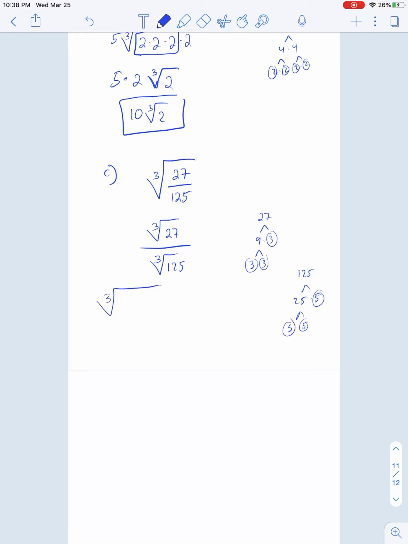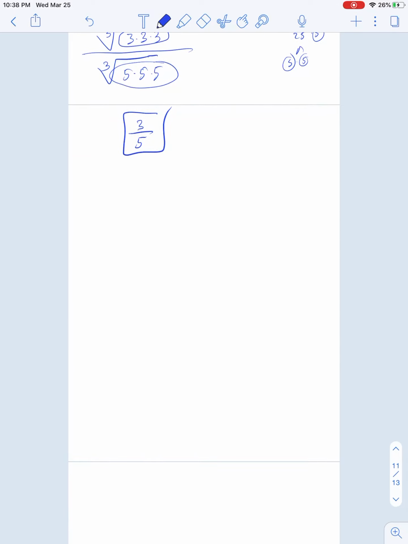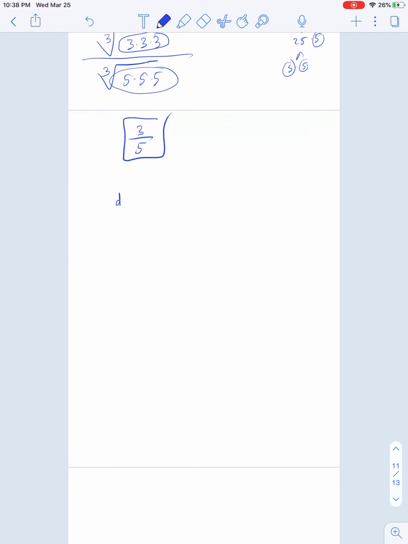So now we have the third root. The top is 3, 3, 3. Third root of the bottom is 5, 5, 5. Once again, we're pulling groups of 3's. So nothing's left on the inside, so the answer is just 3 over 5. All right, nice example there. How about example D? The square root of 25 over y squared.